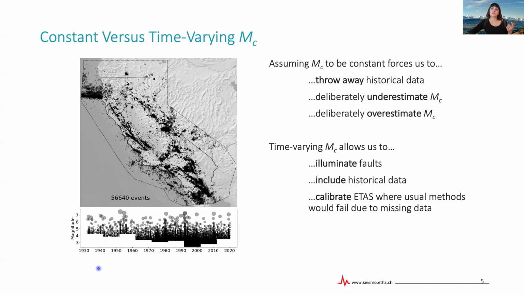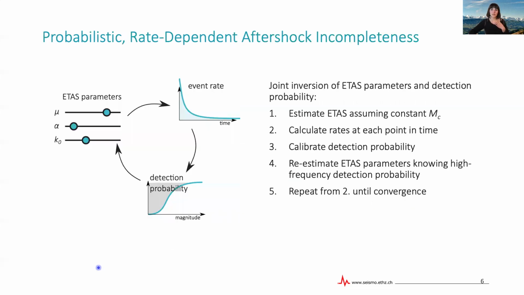Now this model requires Mc of t as an input, and especially if we want to look at short-term aftershock incompleteness, it is not so straightforward to estimate that. So for this particular case, we developed a second model, which is kind of complementary to this first one, in which we consider a probabilistic rate-dependent aftershock incompleteness. In essence, this means we look at a detection probability function for an earthquake to be detected.